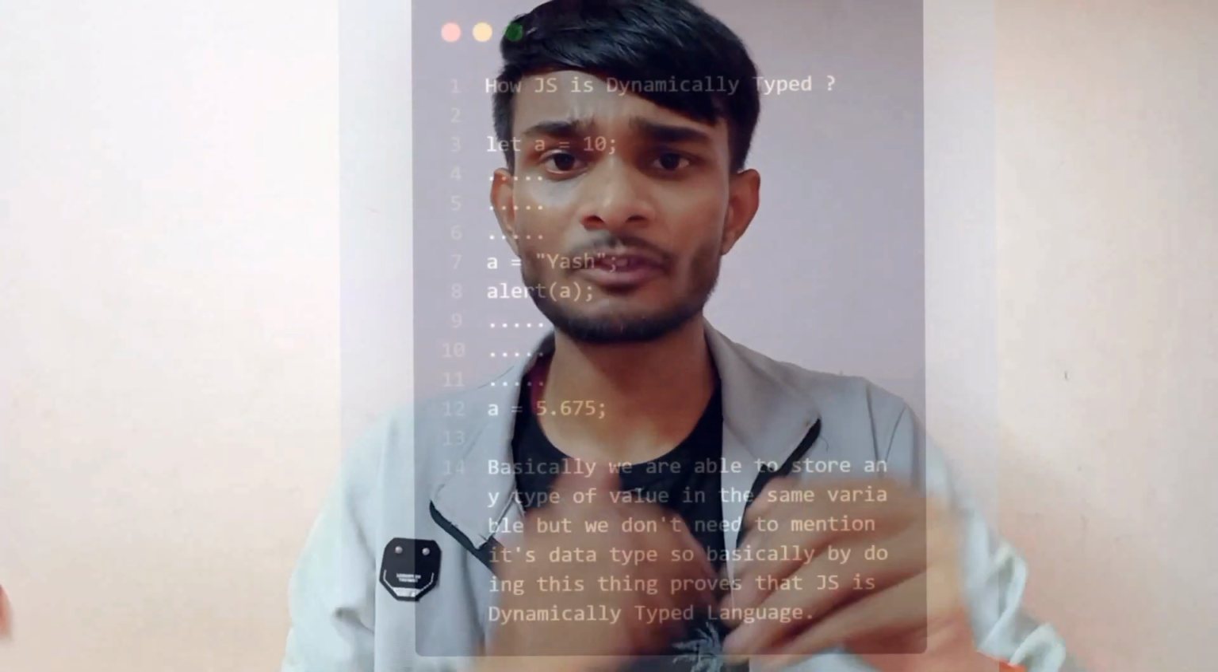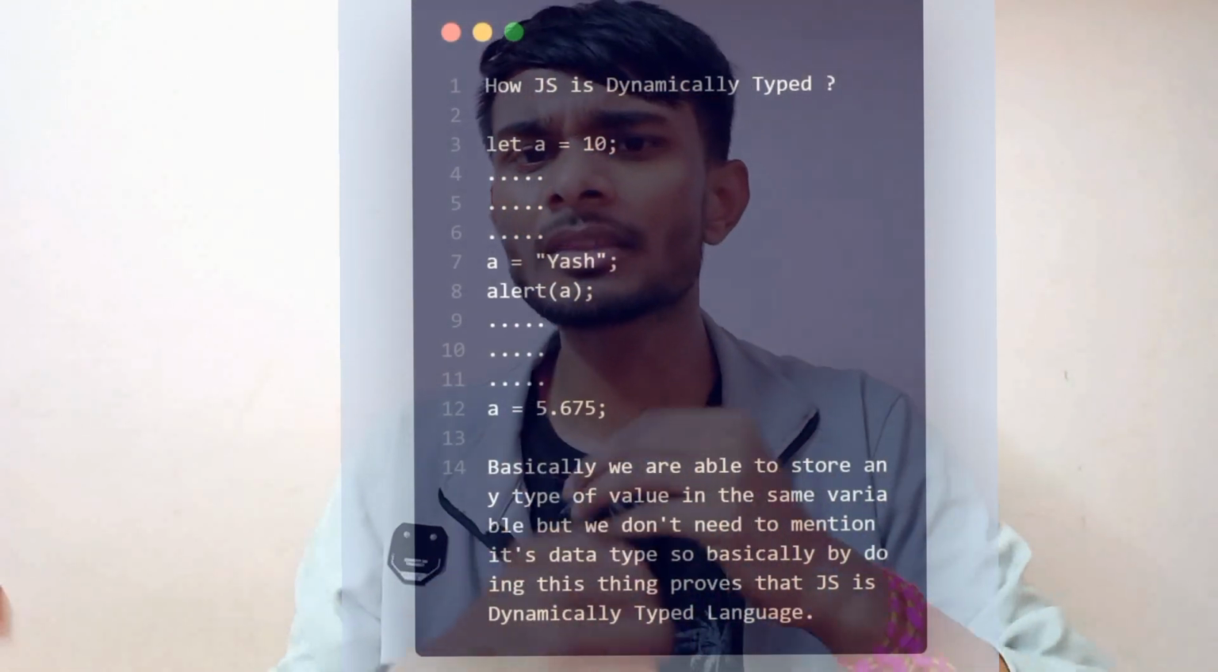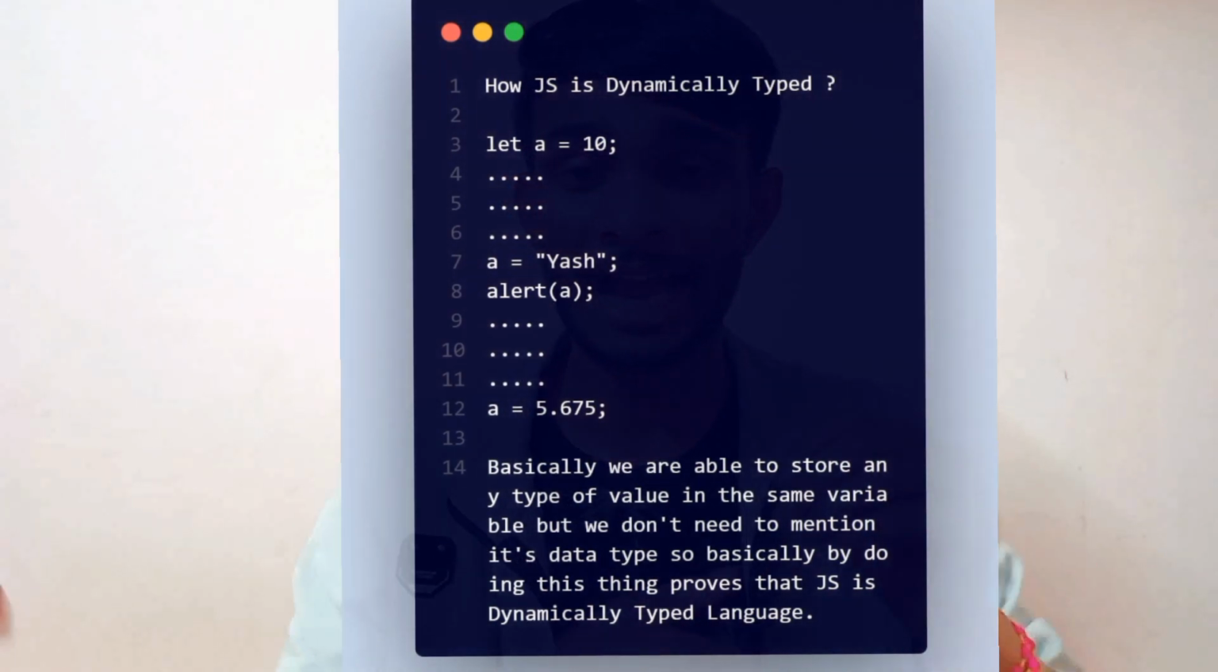So basically this is the power of JavaScript. And again, after writing some lines of code, if I want to store another kind of value, like a double type of value, in the same variable, I can write let a equals 10. Then after some lines of code, a equals inside double quotes yes, and after some more lines of code, a equals 10.0 or 10.1, I can write. So basically this is the power of dynamically typed in JavaScript.